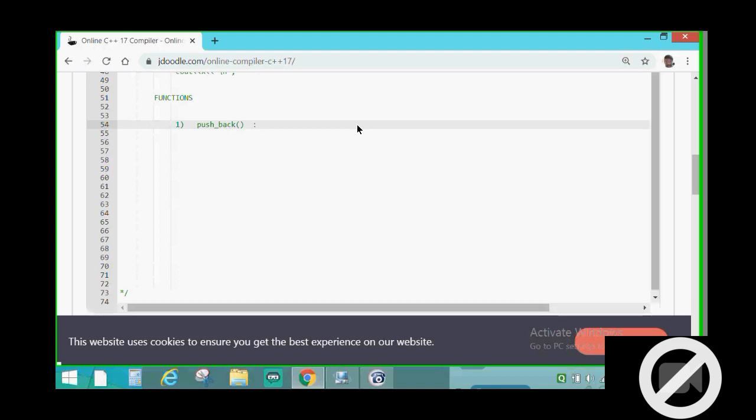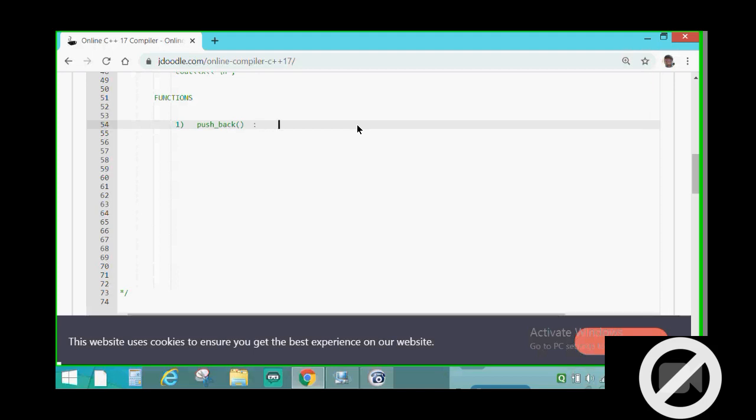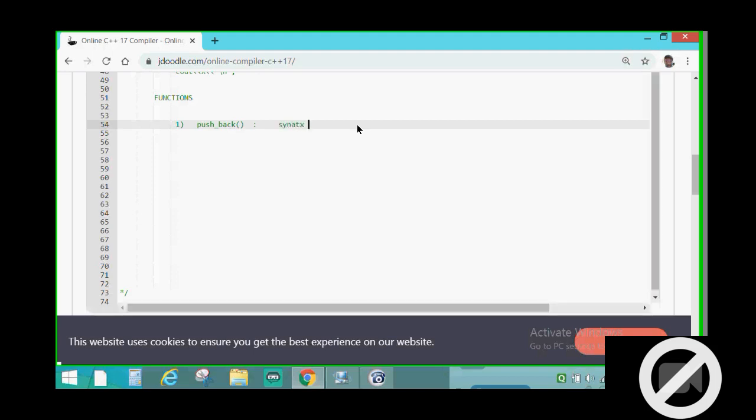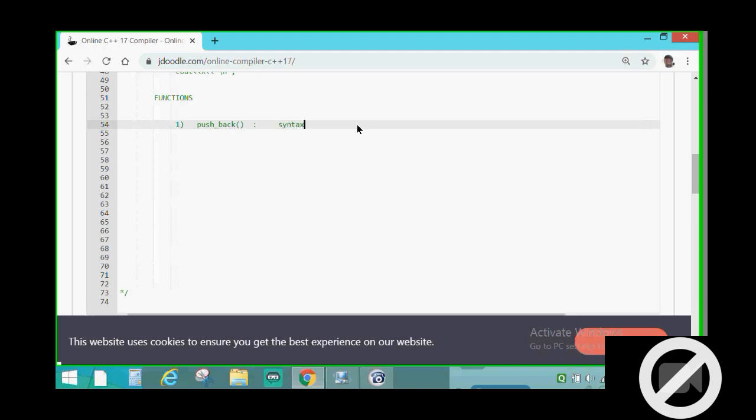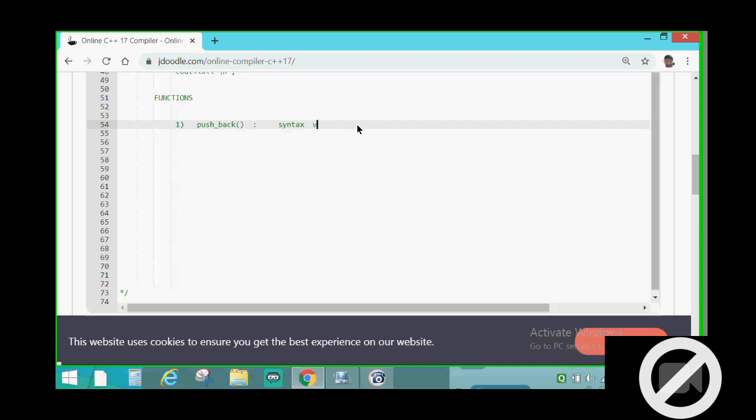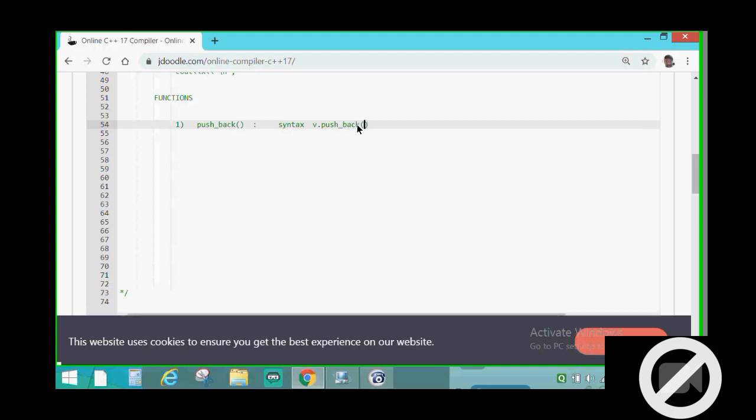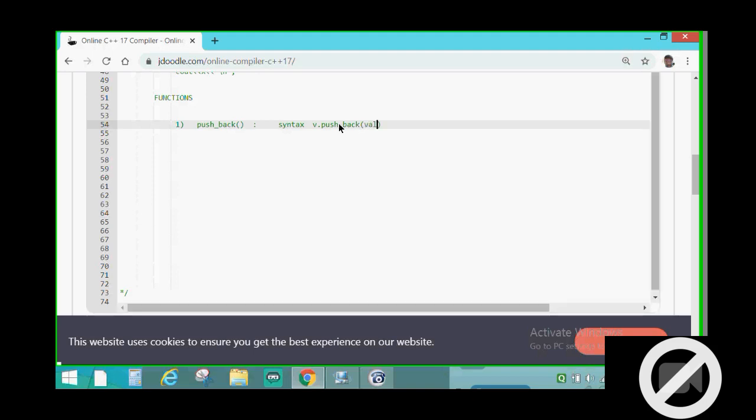What does it take as its argument, and what does it give us? The syntax for using the push_back function is simply v.push_back(val).